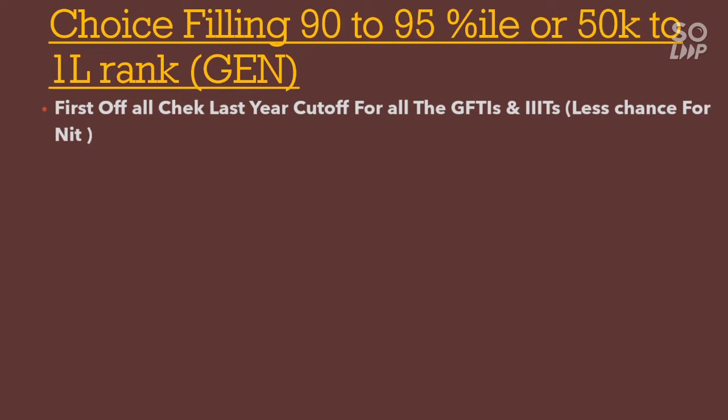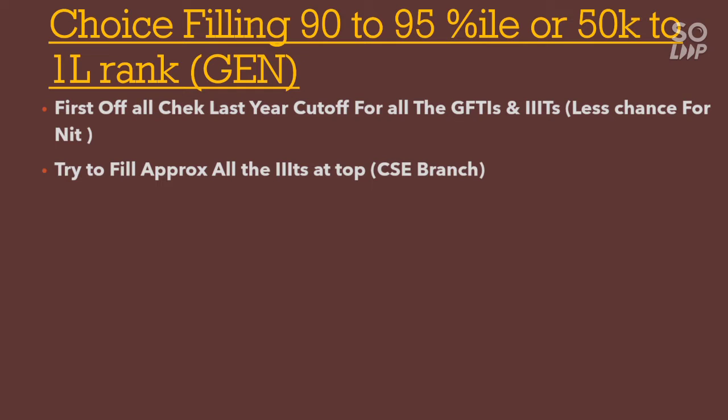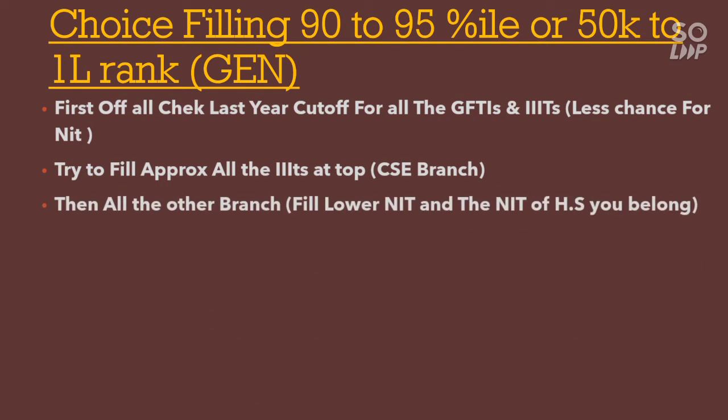So the first thing is to check the last year cutoff, and then try to fill approximately all the Triple ITs at top. So the choice filling at top should be all the Triple ITs' CSE branch, and before that at top you can put the NIT in which you belong to the home state. Then you have to fill all the other branches of lower NITs and the NIT of the home state you belong to. As I have earlier said, the NIT of your home state you can put at the top because that is the first priority for you.